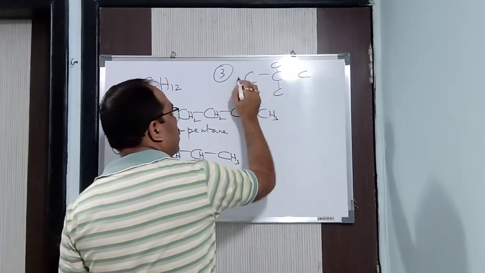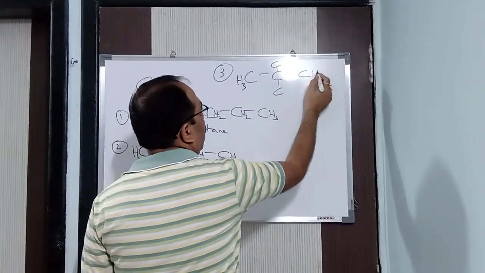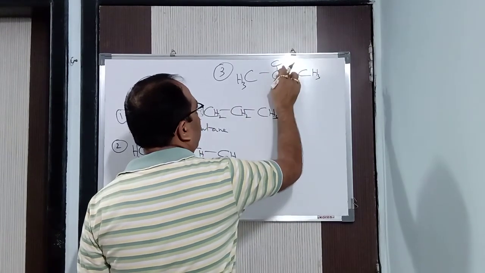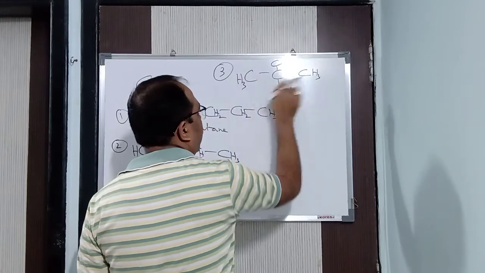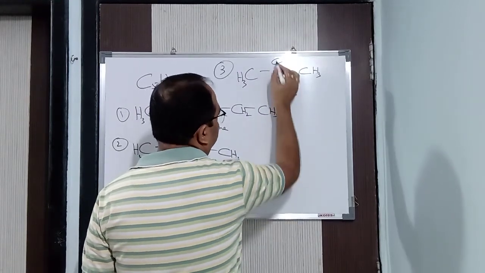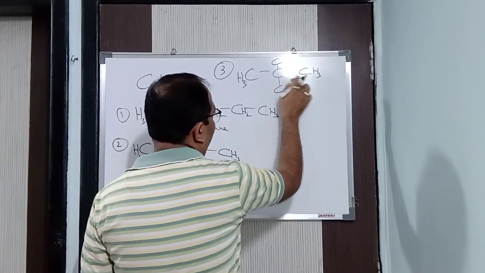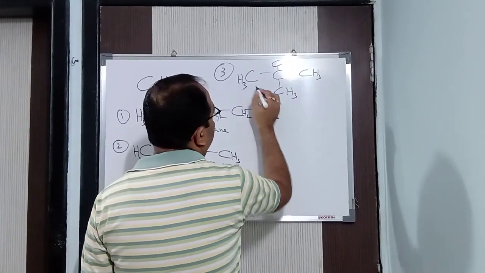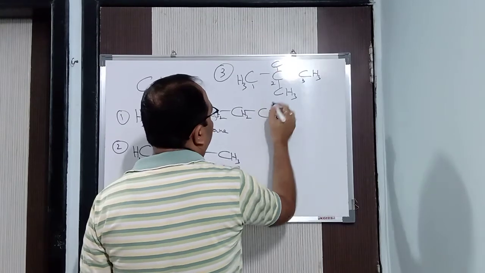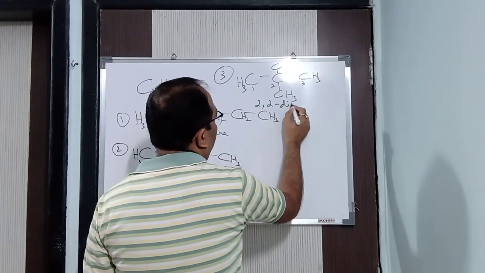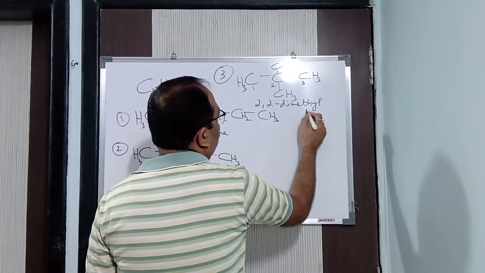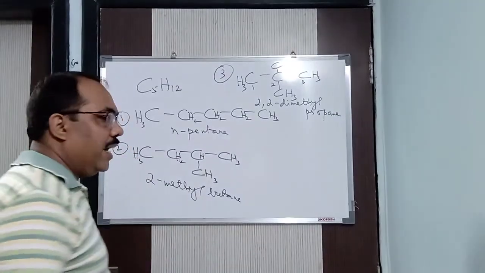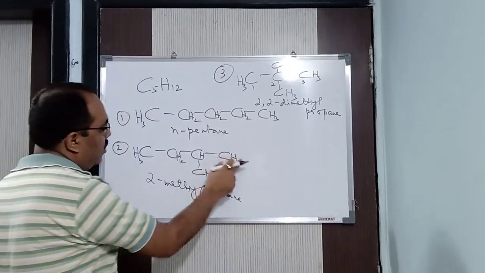3 carbon atoms in the main chain. See here, CH3, CH3, CH3 and CH3. Count it: 3, 6, 9, 12, and 5 carbon is there. C5H12. Number 1, 2, 3 any way you do, 3 carbon atoms are in the main chain. Suppose 1, 2, 3, then 2,2-dimethyl propane. We got it. So we got one straight chain of 5 carbon atoms, then a branched chain of 4 carbon atoms.